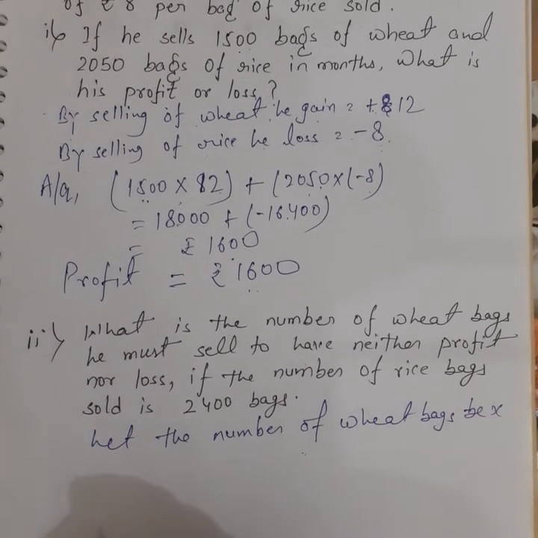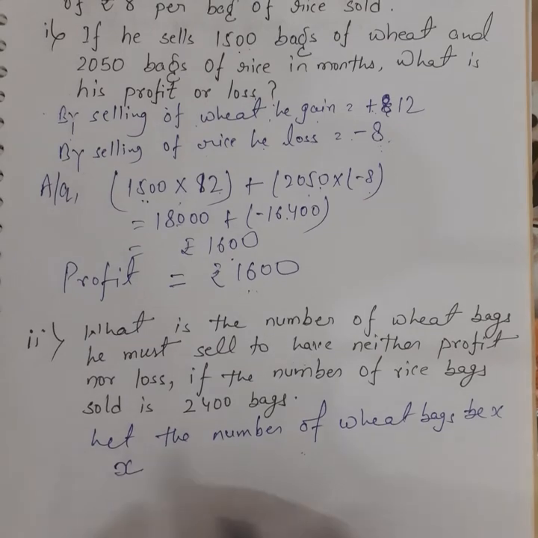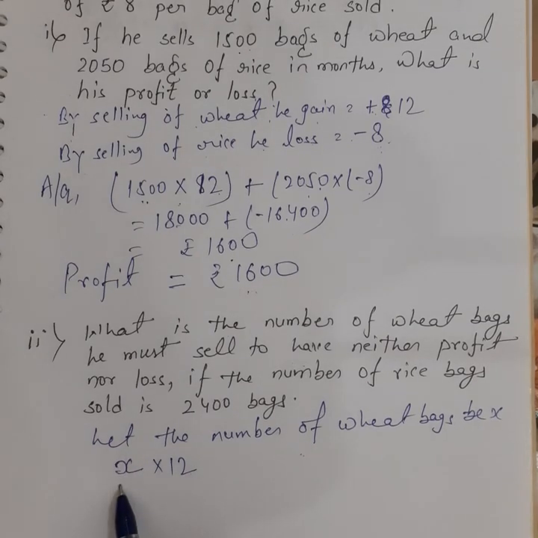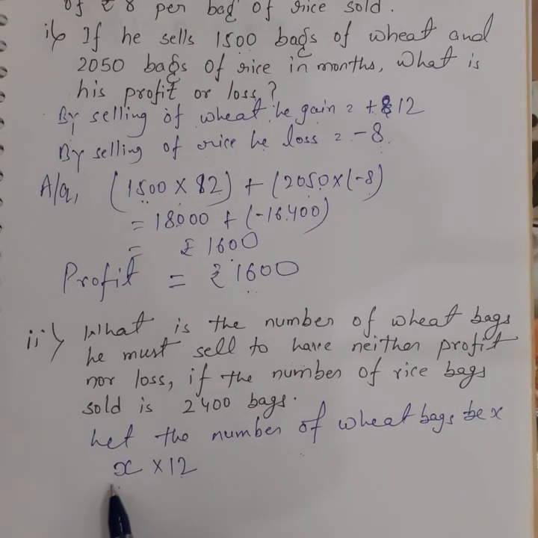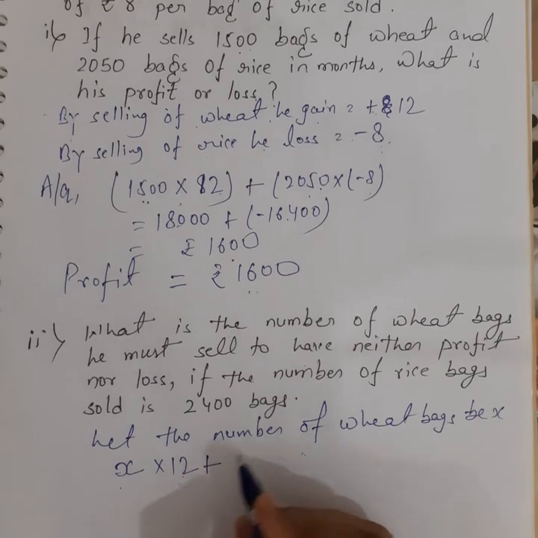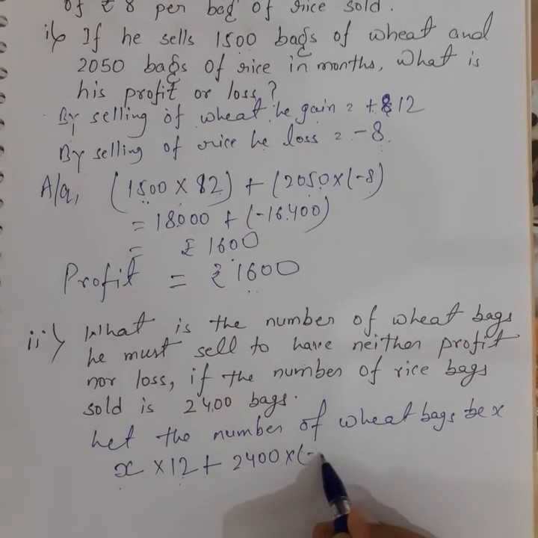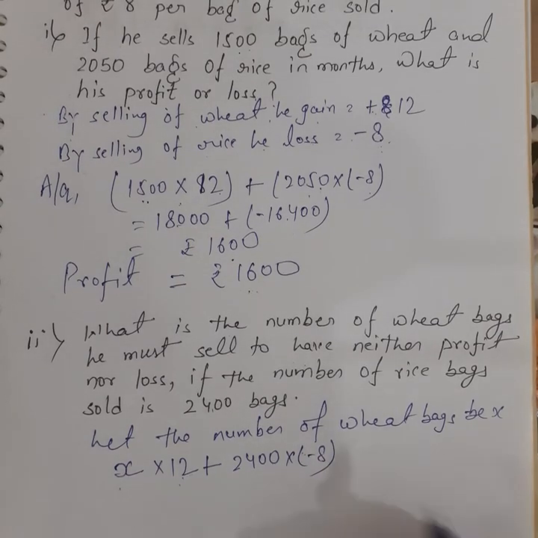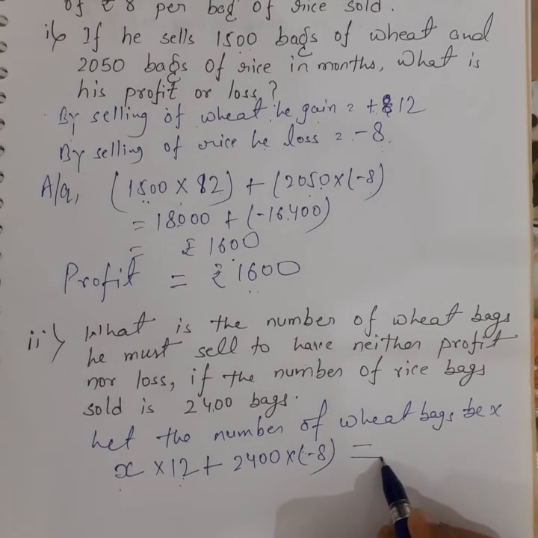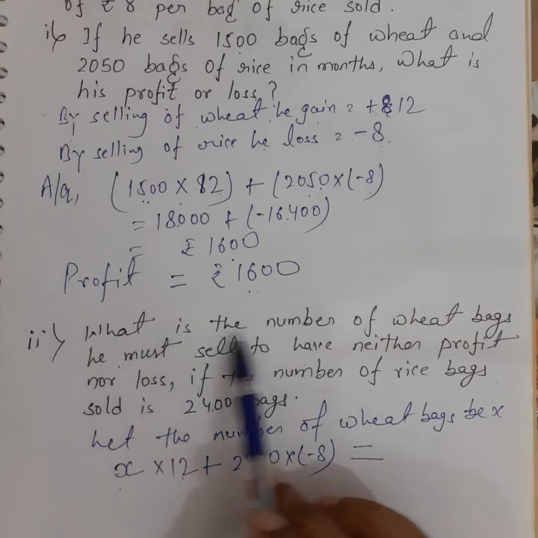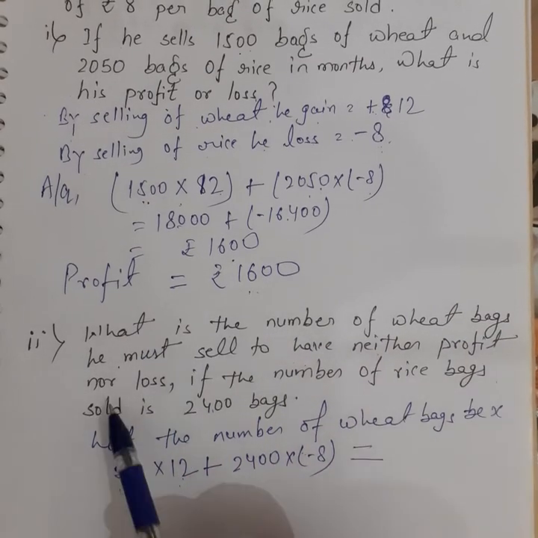Then by selling x bags, the profit is x into 12, plus he sells 2400 rice bags with the loss of minus 8, and in the end he must have neither profit nor loss.